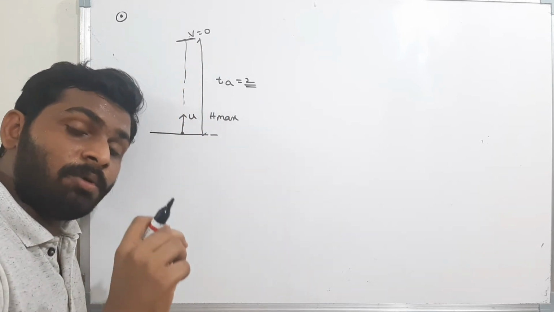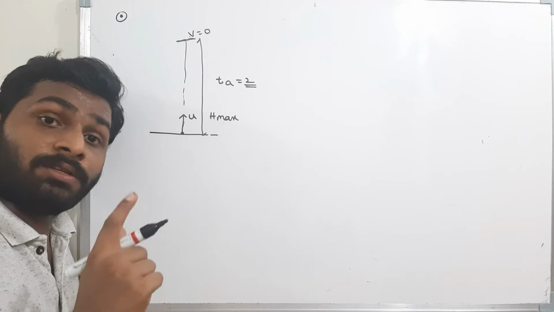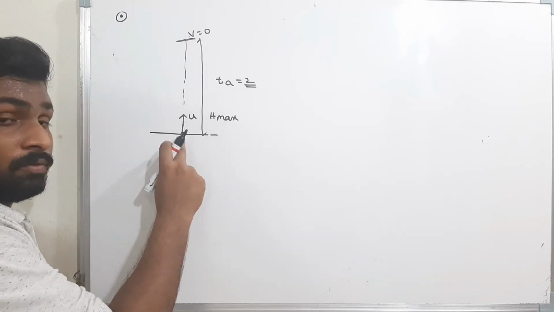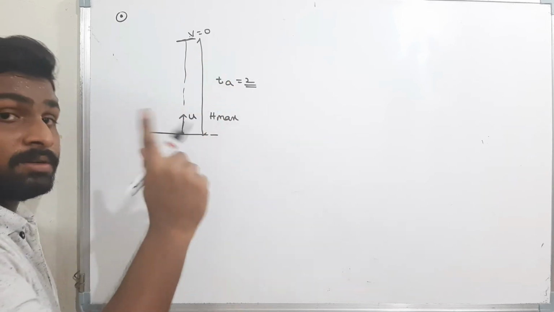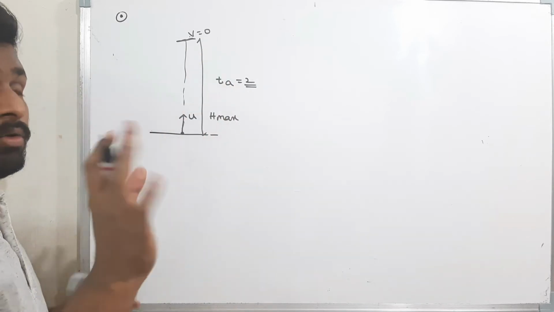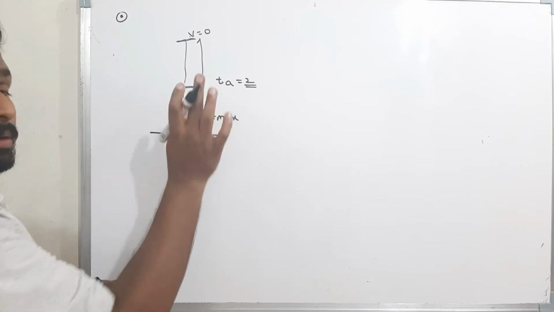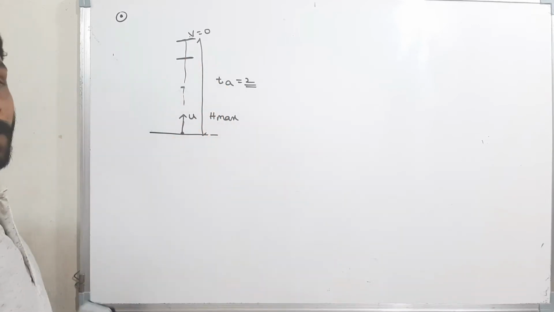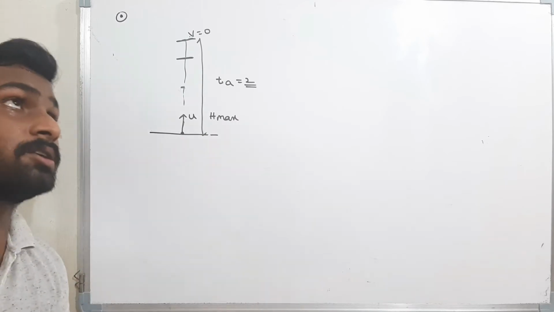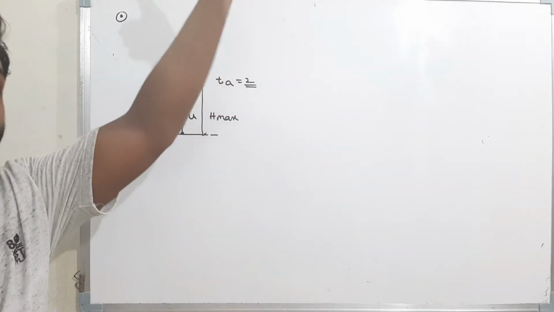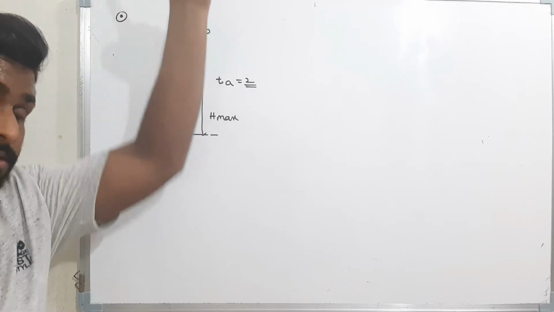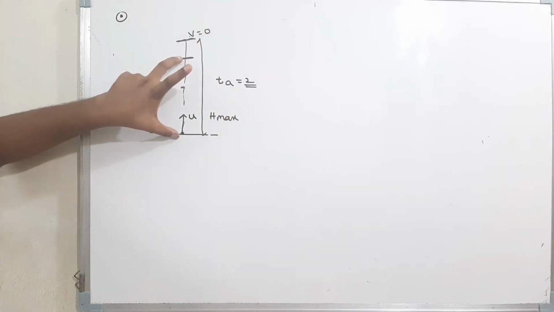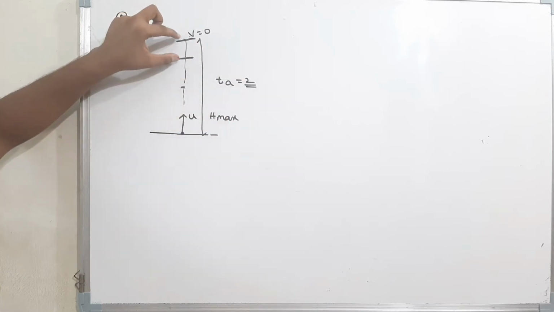What is the distance traveled by the body in 1 second? The time taken to move from here to here is 2 seconds. But in 1 second, where will the body be? The body won't be at the half. The body will be somewhere here. Because here the velocity is more, therefore the body will rush up very fast and it will travel more distance. As it is moving up, the velocity decreases. So in the first second, the body will travel this much distance, and in the second second, the body will travel this much only.